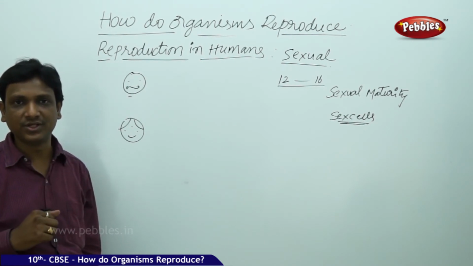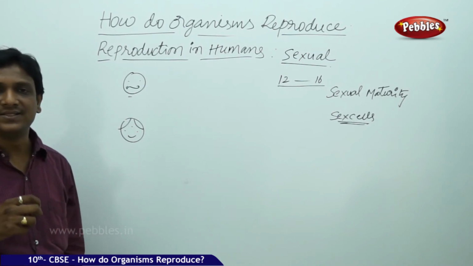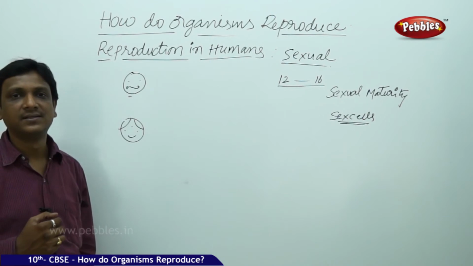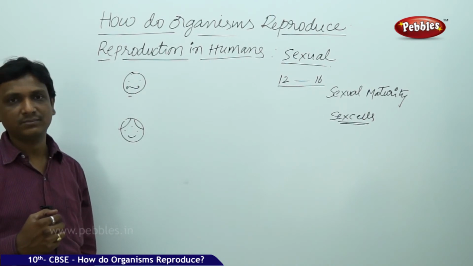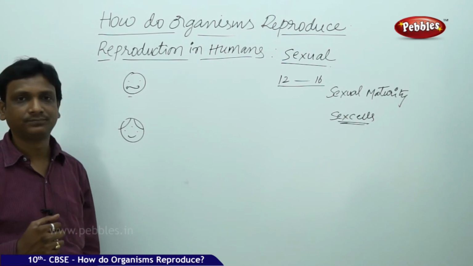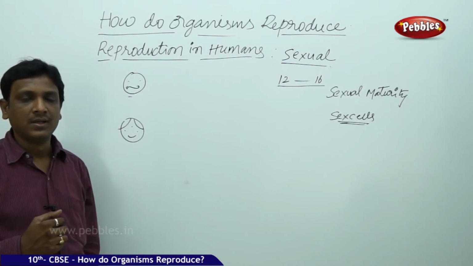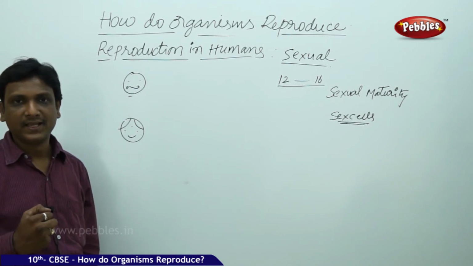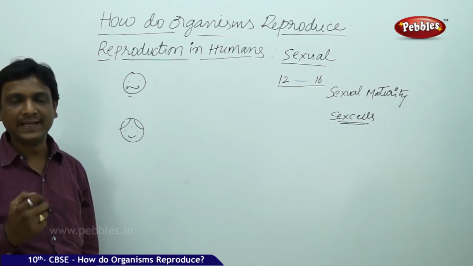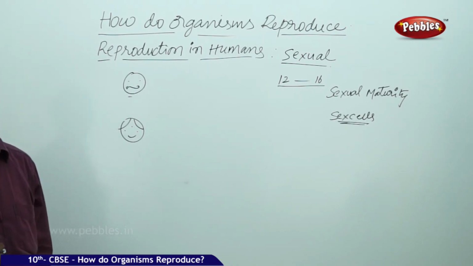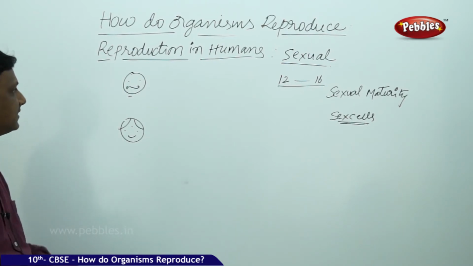In males, testosterone starts to be produced and brings the sexual characters in males, and estrogen brings sexual characteristics in females. Why physical changes? These physical changes enable the opposite sex to identify that the other organism is capable of reproducing. That is the reason.